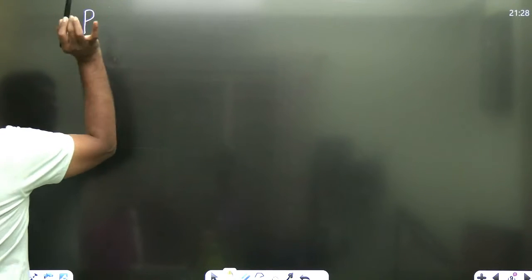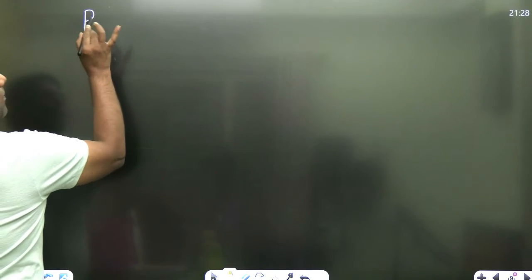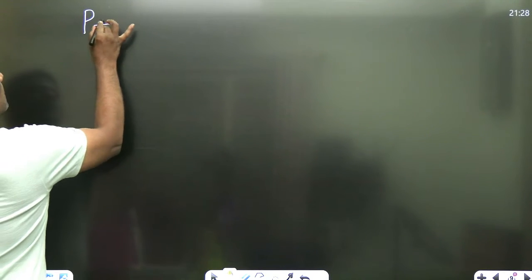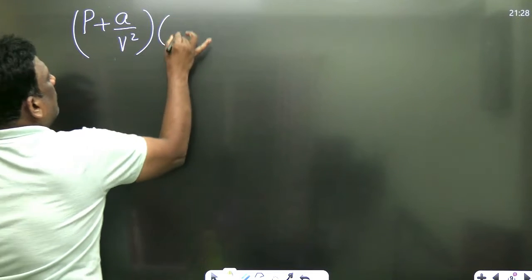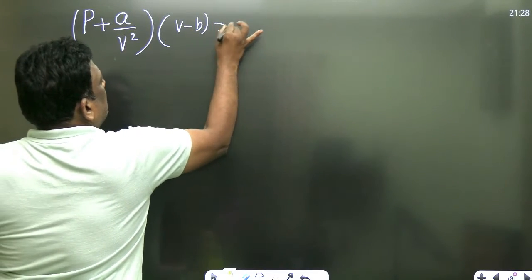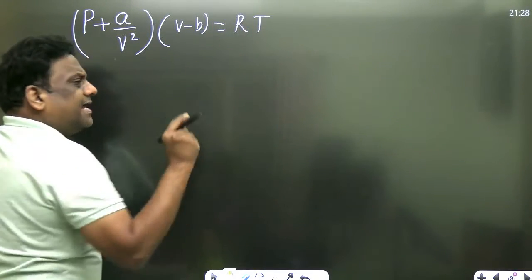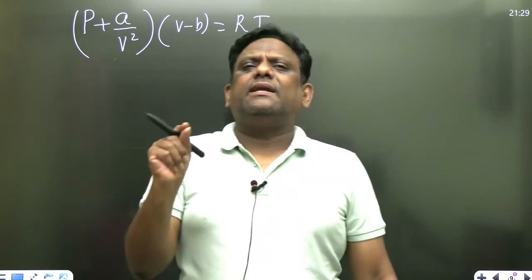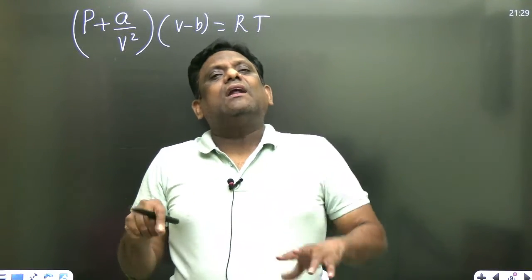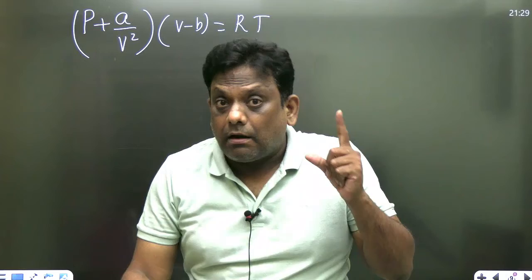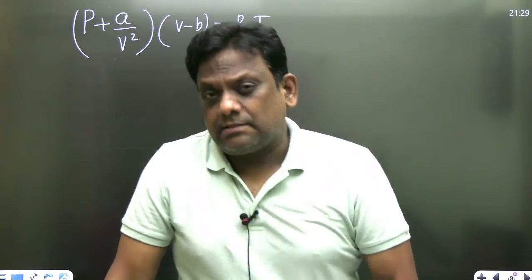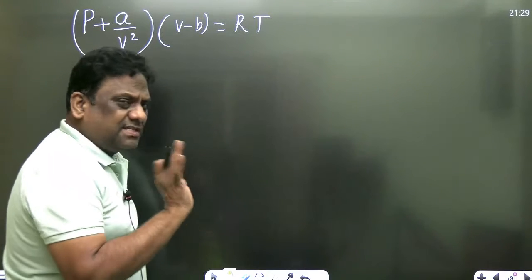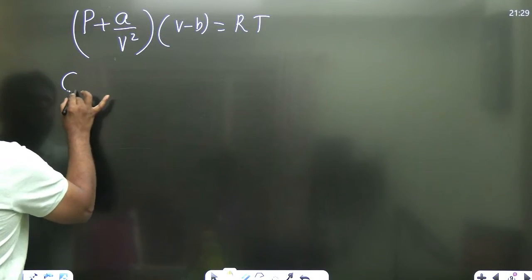इधर देखना सर. You know, my dear students, ध्यान से सुनो. तो देखो एक बार, (P plus a by V square) into (V minus b) is equal to RT. Let us try to find out the compressibility factor of Van der Waals gas, that is real gas, under different cases. Let's see what do we mean by different cases. अब ध्यान से सुनो. Please listen carefully. Case 1.